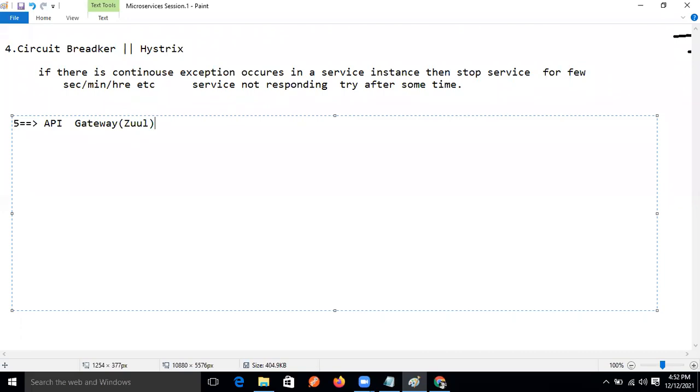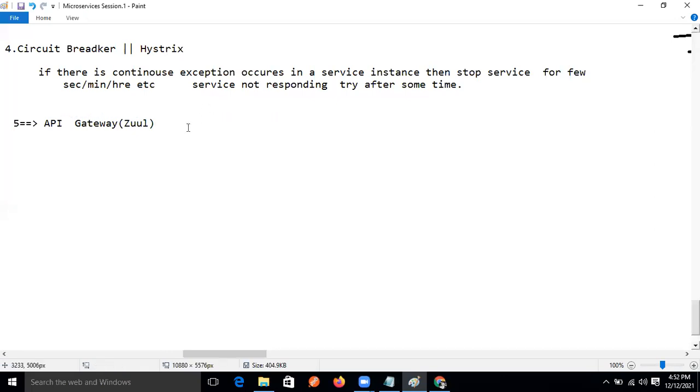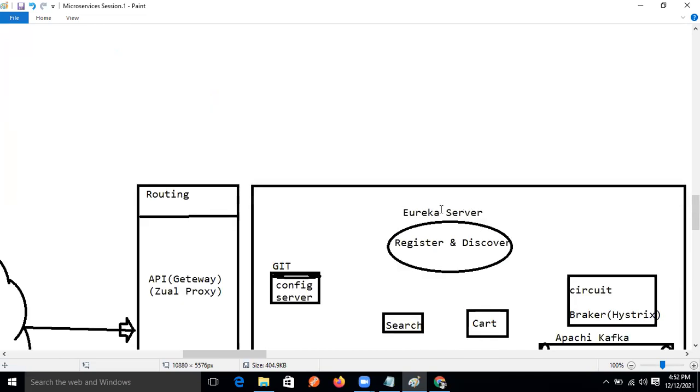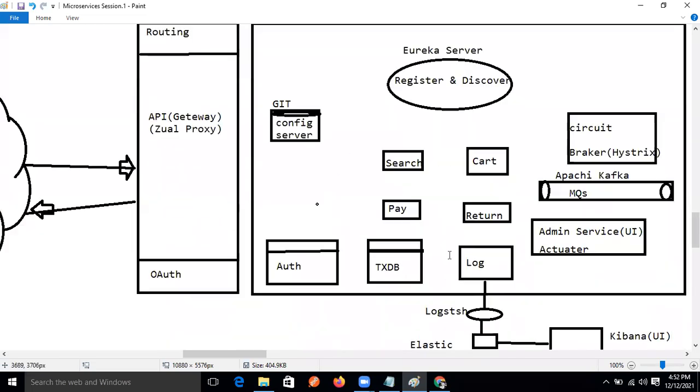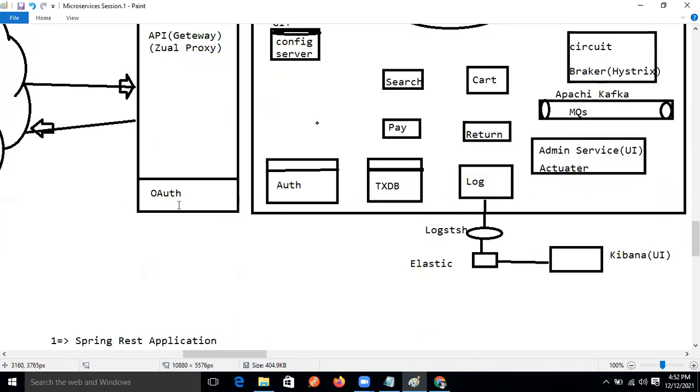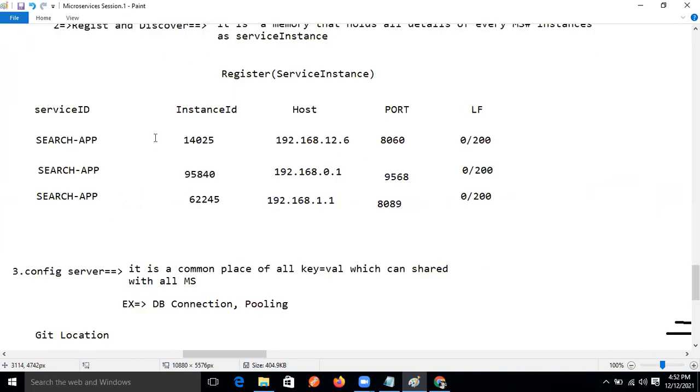Okay, so this must be a single entry point. Why are we using the API gateway? To enter our project, only one route will be there, guys. Based on only that one route, our request will enter our microservices. For that purpose we are using the API gateway.